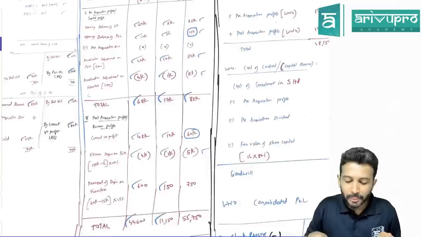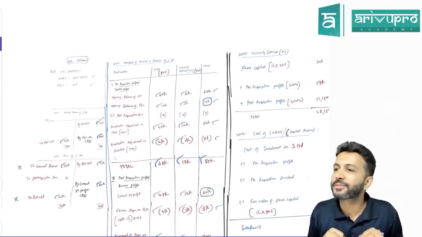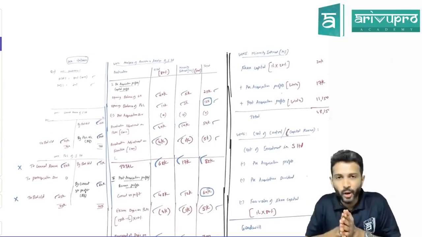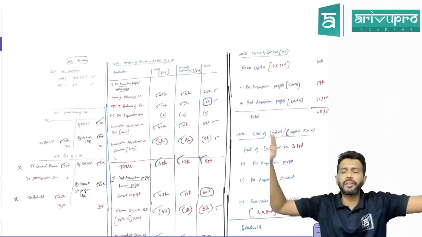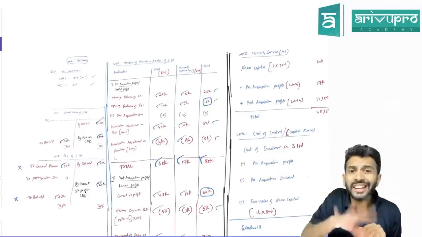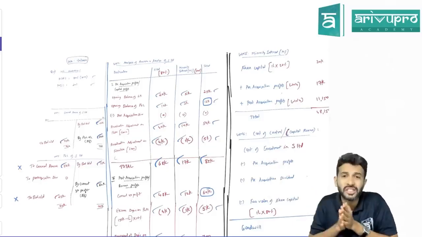Okay, or else you tell me, why do we split between this pre and post? Online, respond. Why do we split the reserves and surplus into pre and post? Why can't we do it in one shot? What is the intention of splitting the subsidiary's reserves and surplus into pre and post?